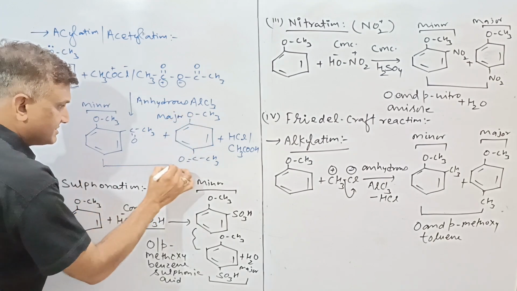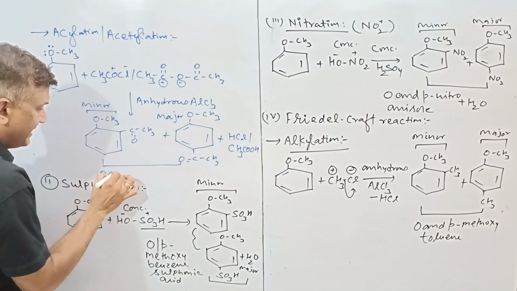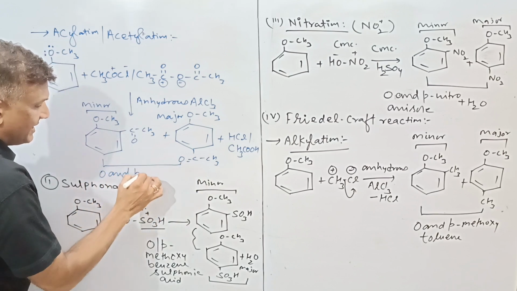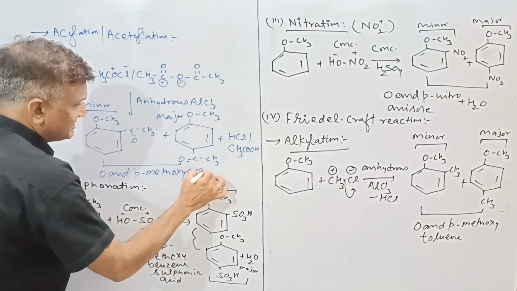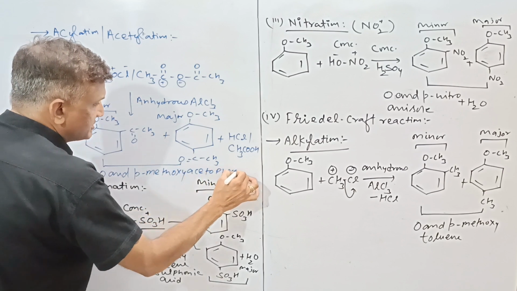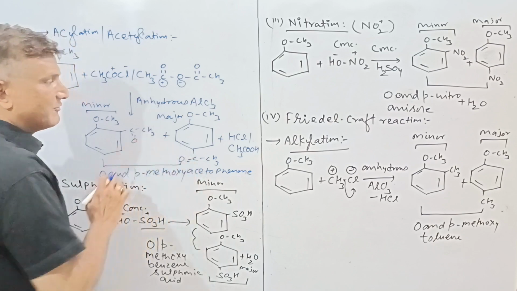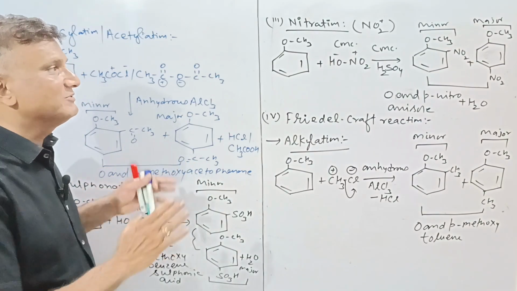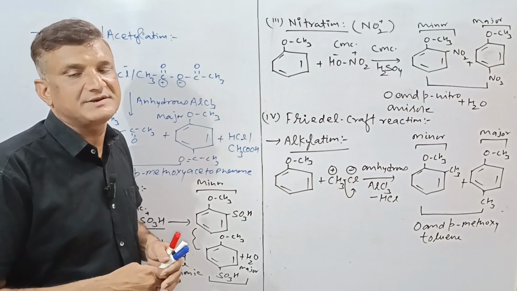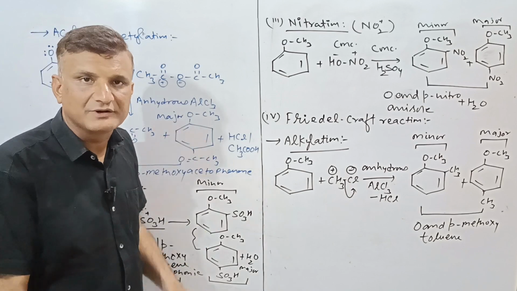And both are known as ortho and para methoxy acetophenol, because ketone का ये carbon countable होगा, so it will be acetophenol. So this was about the electrophilic substitution reactions of anisole.